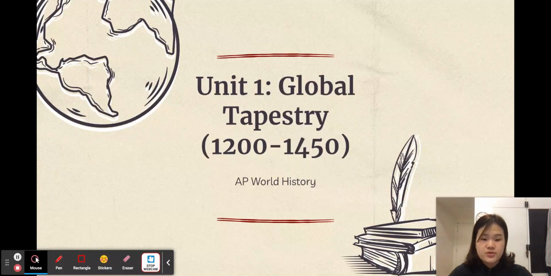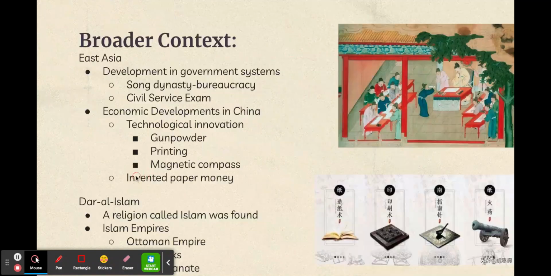Today I'll be introducing Unit 1 of AP World History on the global tapestry. As for the broader context of the unit, I'll be talking about significant events that took place during 1200 to 1400 Common Era. Then I'll be explaining deeper into each historical event. Let's start from East Asia.